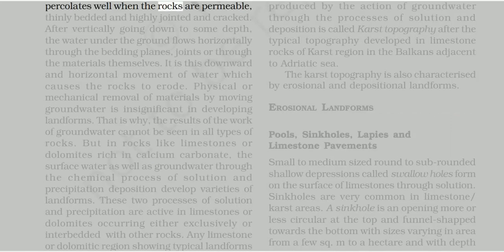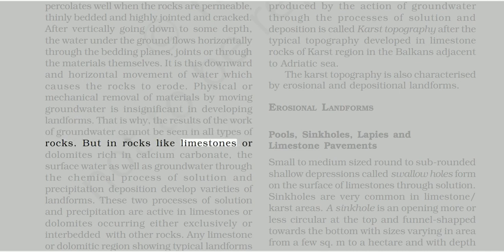Water percolates well when the rocks are permeable, thinly bedded and highly jointed and cracked. After vertically going down to some depth, the water under the ground flows horizontally through the bedding planes, joints or through the materials themselves. It is this downward and horizontal movement of water which causes the rocks to erode. Physical or mechanical removal of materials by moving groundwater is insignificant in developing landforms. That is why the results of the work of groundwater cannot be seen in all types of rocks.